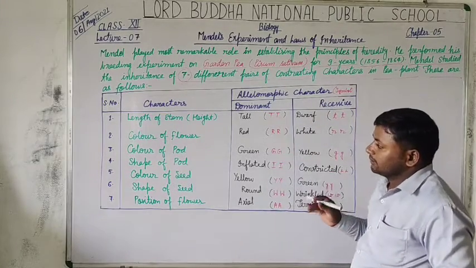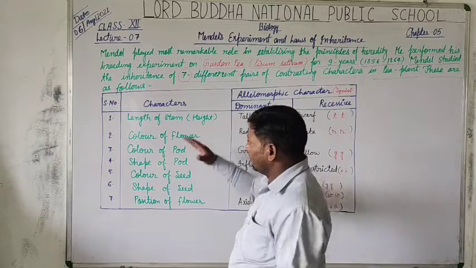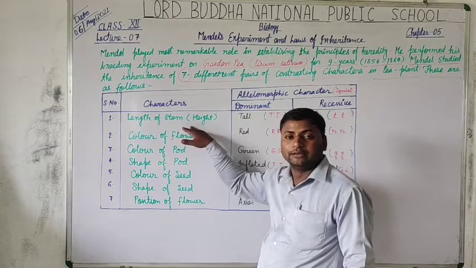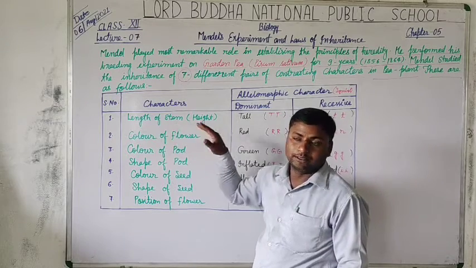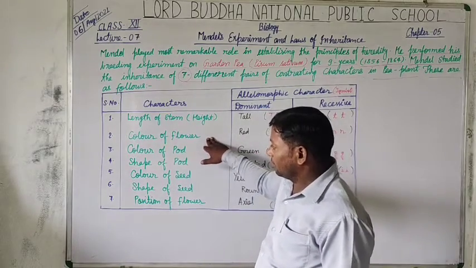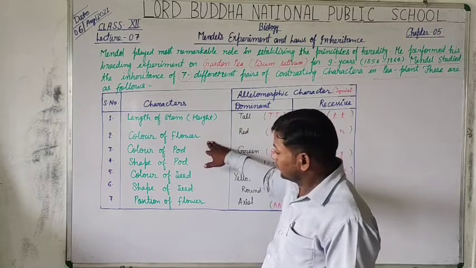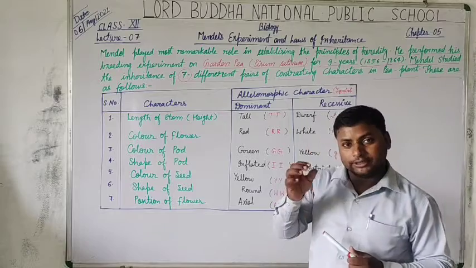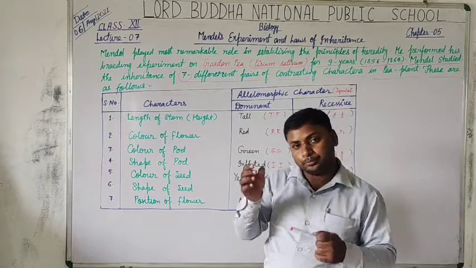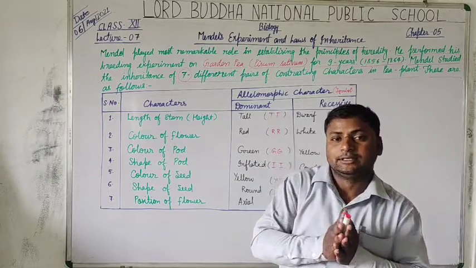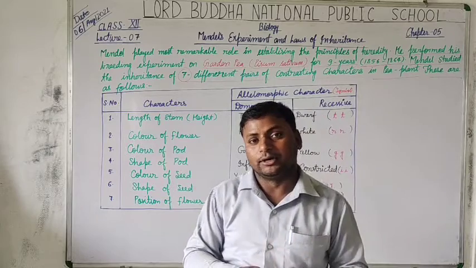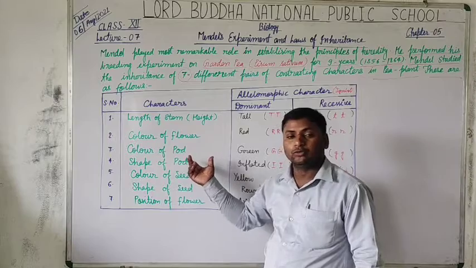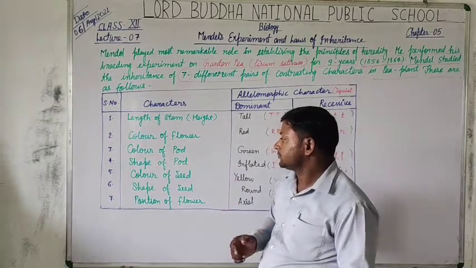So students, first of all we are going to know about the characters. Length of stem, we can also use the term height of the plant. Color of flower, flower color. Color of pod, pod means legume. It means pea plant seeds are enclosed inside a cover that is called legume or pod.